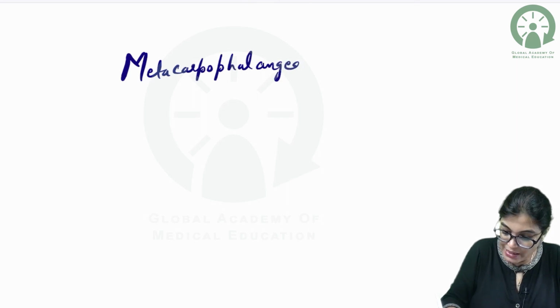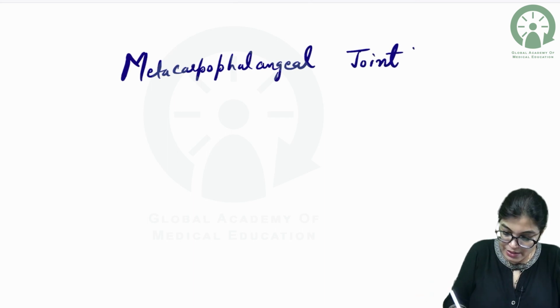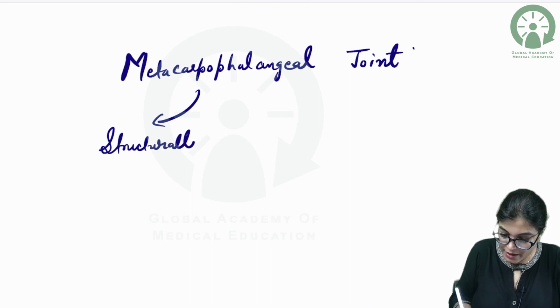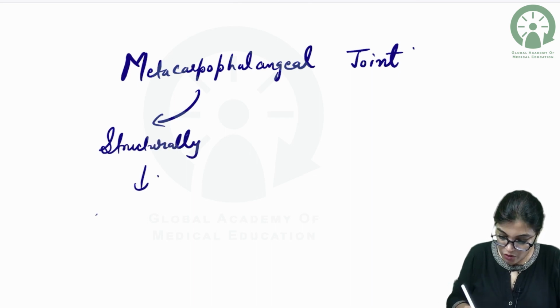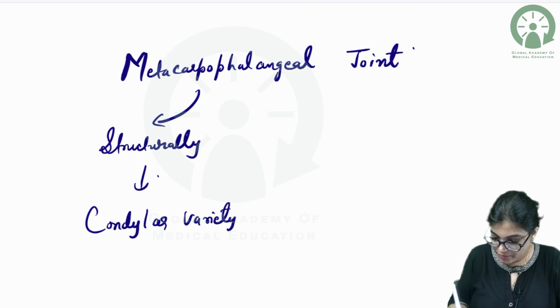Metacarpophalangeal joint is structurally an example of condylar variety of synovial joint.